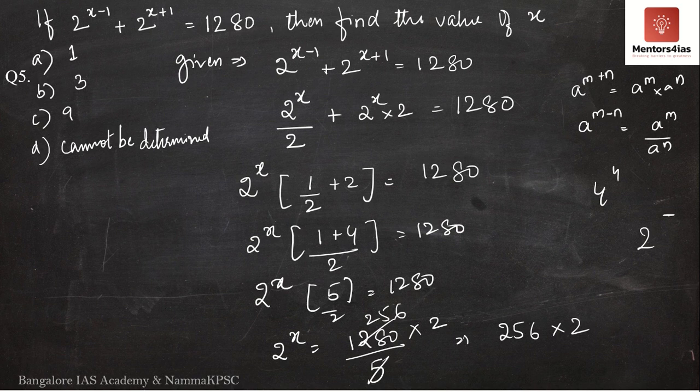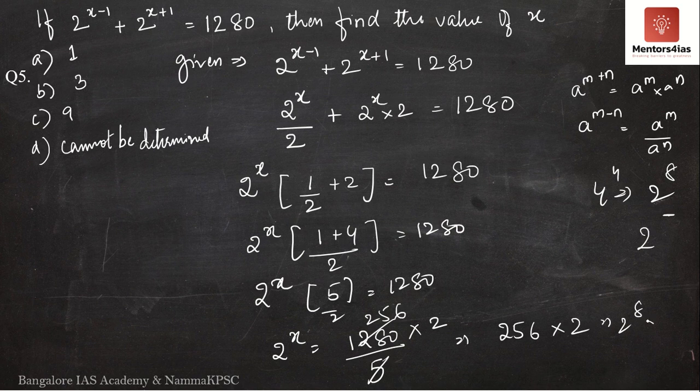What if you all of a sudden get this particular problem and you don't know what 256 is? Looking at this equation, since it is 2 to the power x, we will have to represent this somehow in the form of 2 to the power something. It should be possible to represent 256 in the form of 2 to the power something. So now we know that 256 is nothing but 4 to the power 4. We can write 4 to the power 4 as what? 2 to the power 8, correct? What is 4? 2 square. So 2 and 4 multiply, we have 2 to the power 8.